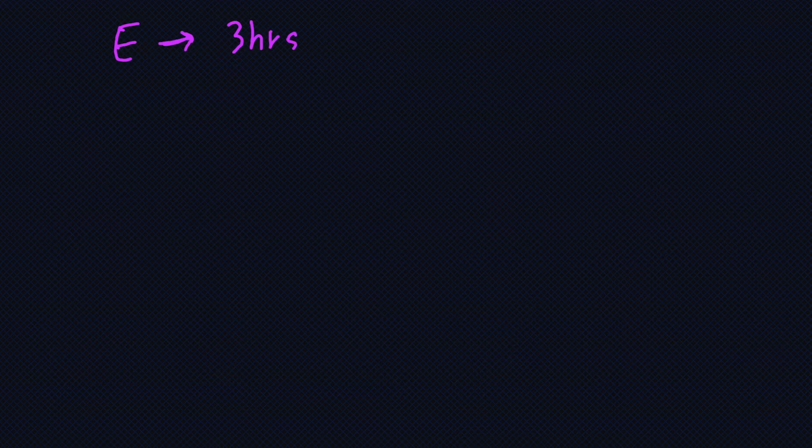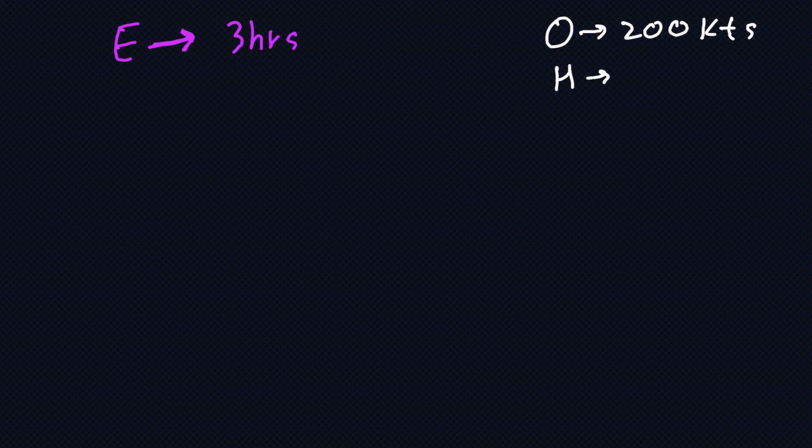Now how do I find my radius of action? To find my radius of action, I need a couple of things, which is my ground speed. So let's say my ground speed out is 200 knots and ground speed back home is 180 knots. It is different due to winds. Now to find the radius of action, all I'll find is the distance to PNR. Why? Because distance to PNR is the maximum distance I can go and come back within the safe endurance of 3 hours in this case.